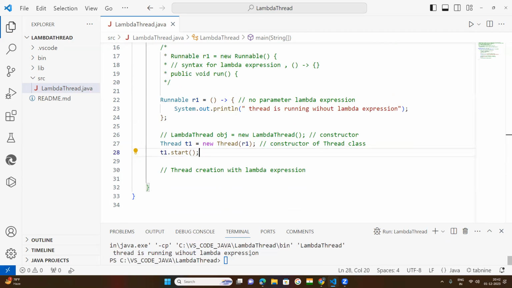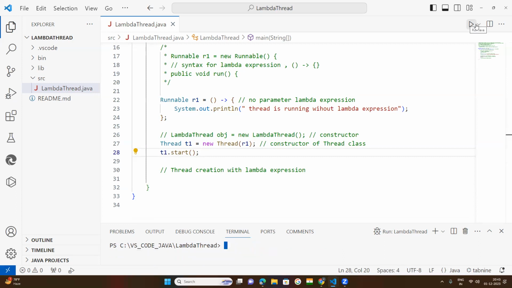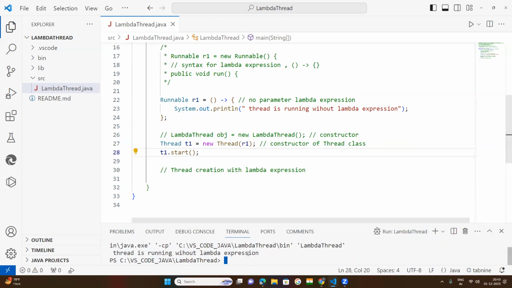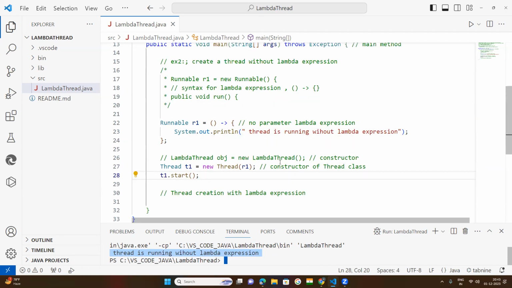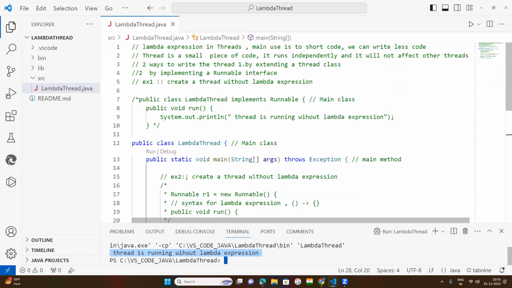Same thing. Are we getting it or not? What is this? So first of all, you clear this code. Then you compile this code again. The thread is running without a lambda expression. So lambda expression is implemented here. So see how the code is shortened.